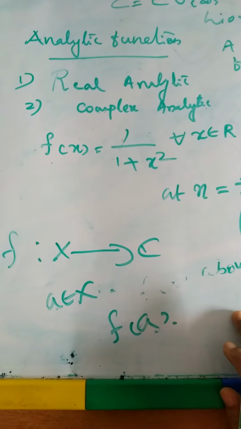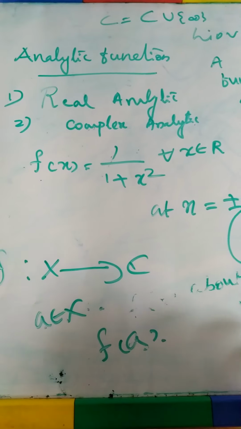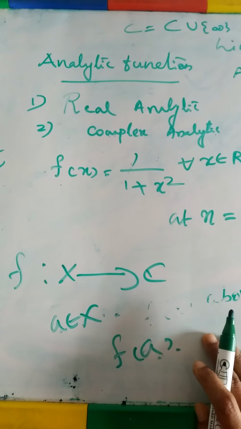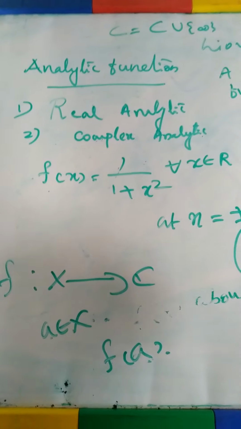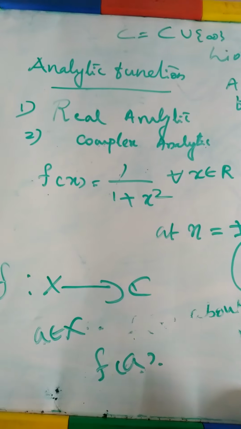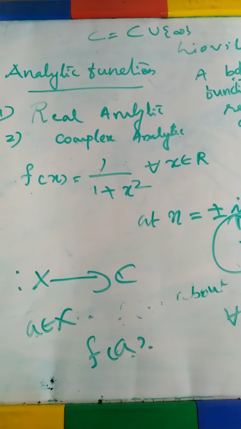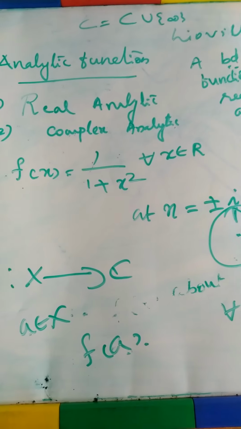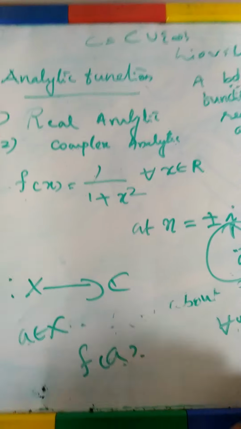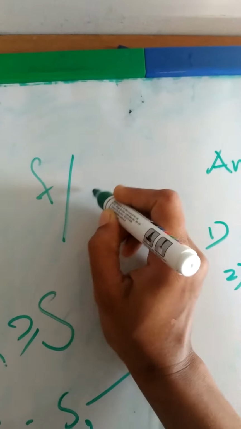Now I want to move on to the sum of two analytic functions. Is the sum of two analytic functions analytic? The difference of two analytic functions is also analytic, and the product is also analytic. And what about f by g?